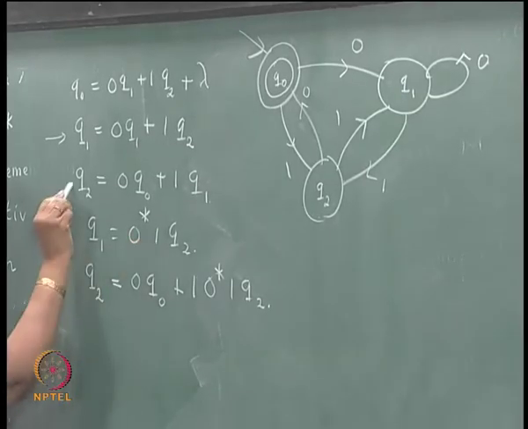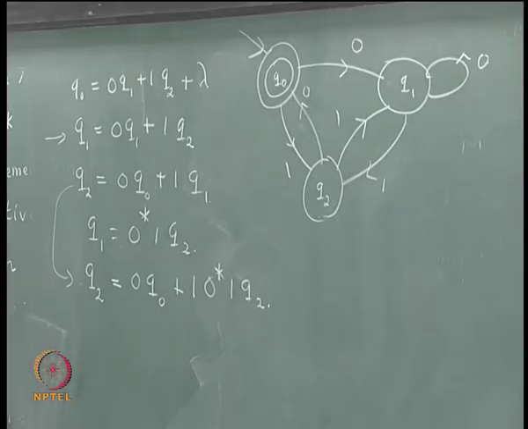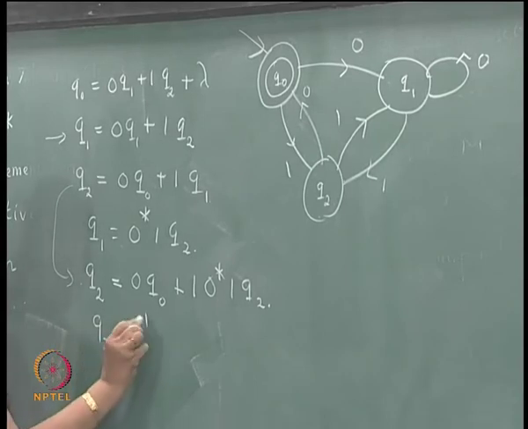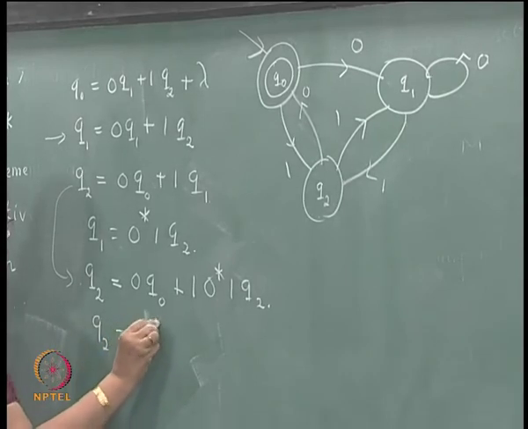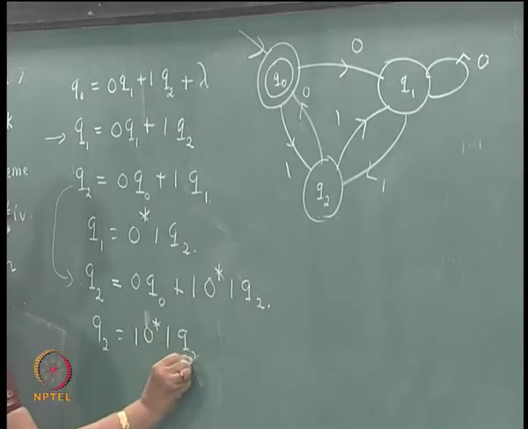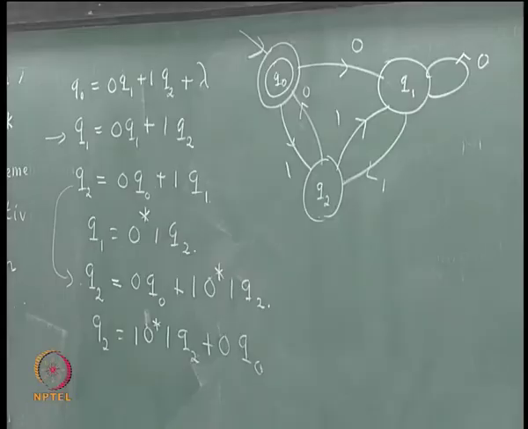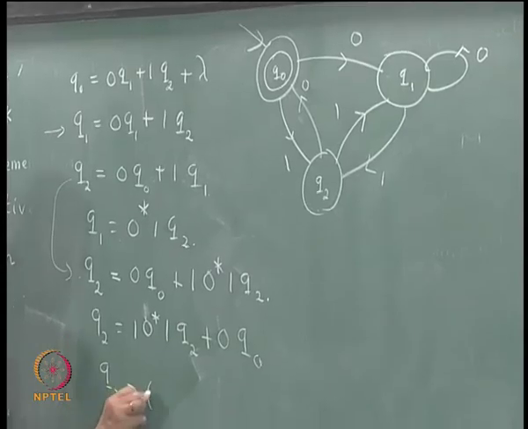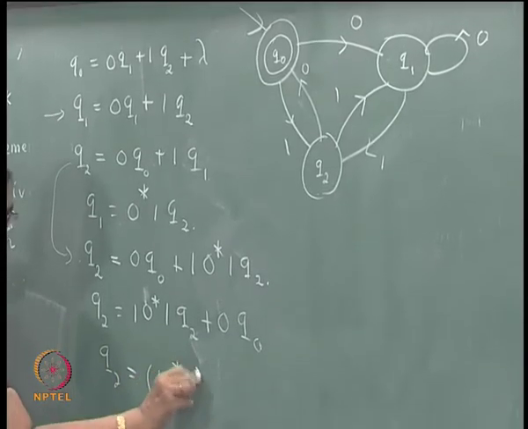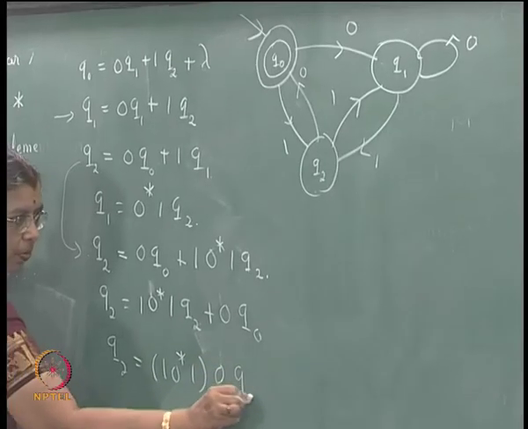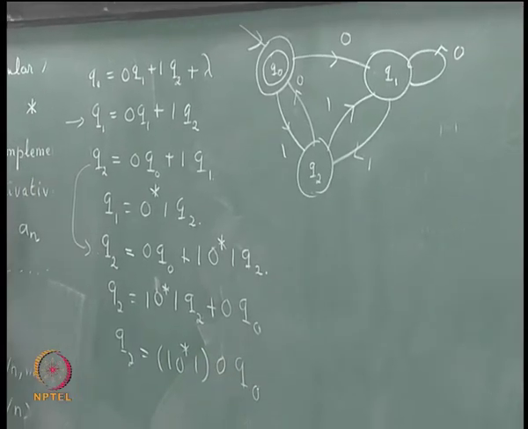Use this in this equation, you will get this, right. So, that will be Q2 is 1 0 star 1 Q2 plus 0 Q naught, right. Use the lemma again. So, Q2 will be 1 0 star 1 star 0 Q naught.